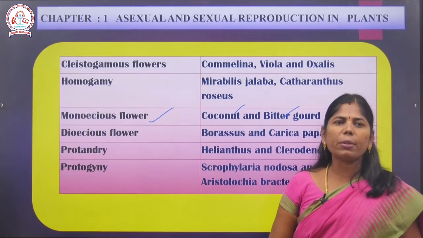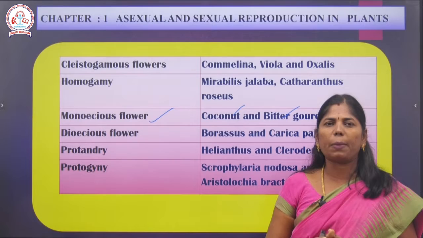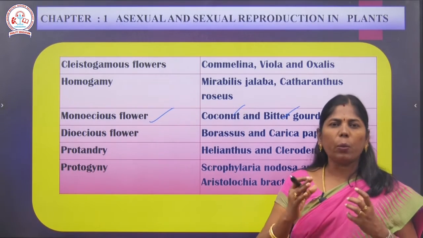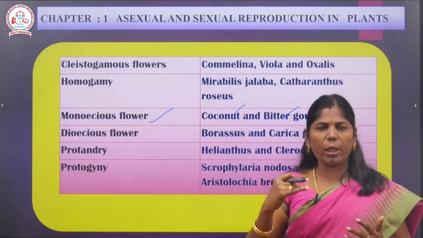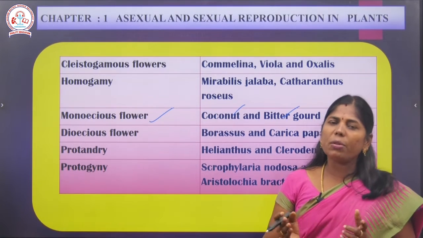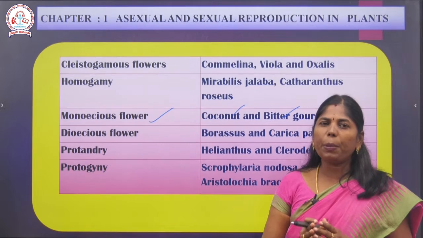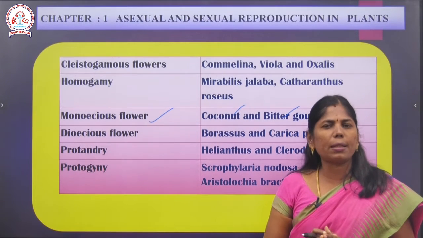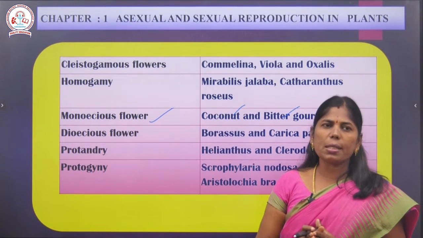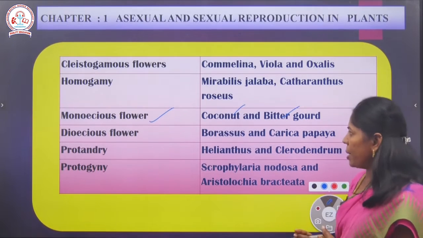Okay, so next one is protandry. In monoecious plants, the male flower and female flower are in the same plant, the male flower on the upper branch and the female flower on the lower branch, so they can do pollination. That is considered a type of cross pollination but takes place in the same plant. This is a type of pollination we describe.